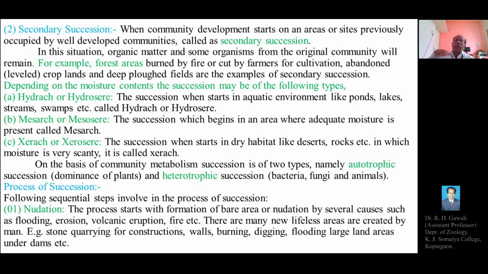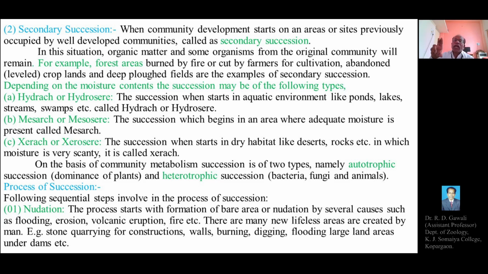Nudation means the total destruction of previous communities, or the old communities, resulting in the formation of a bare area, or bare land, or sterile area, called nudation.